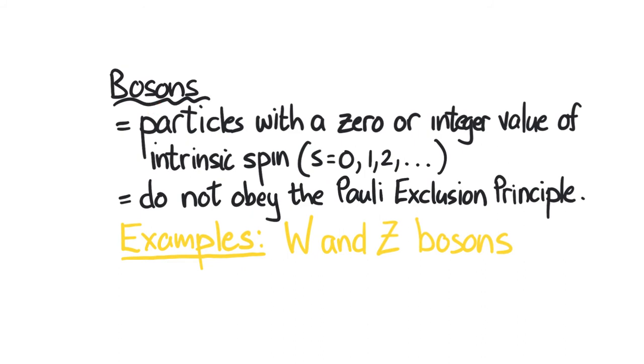Bosons, on the other hand, are particles with a 0 or integer value of intrinsic spin, and they do not obey the Pauli exclusion principle. Examples are W and Z bosons, as well as the Higgs boson, which we know is the God particle.